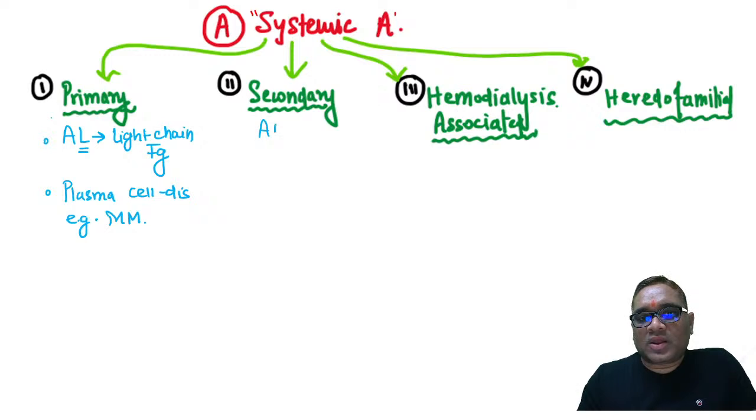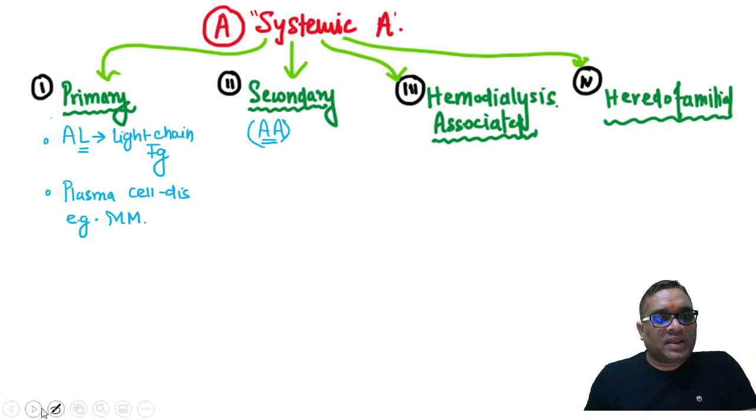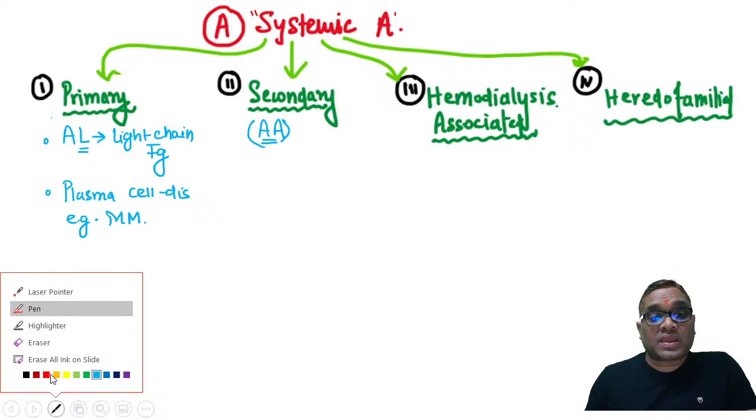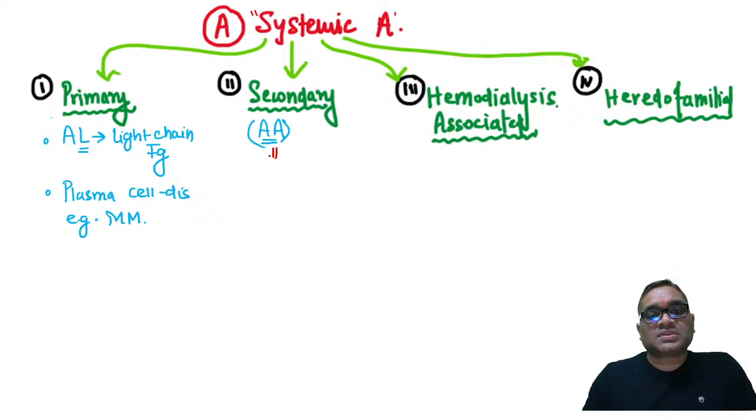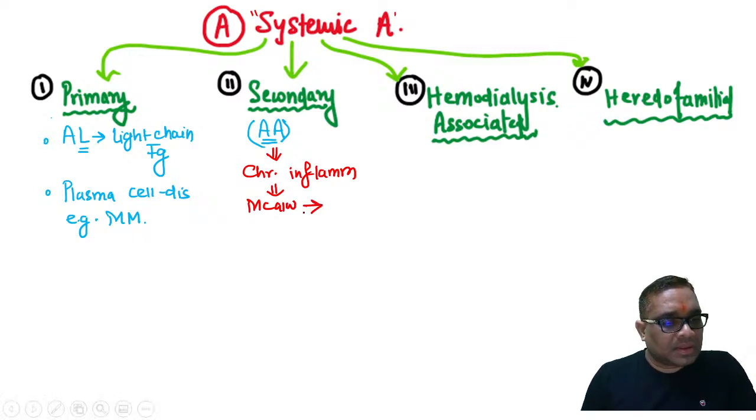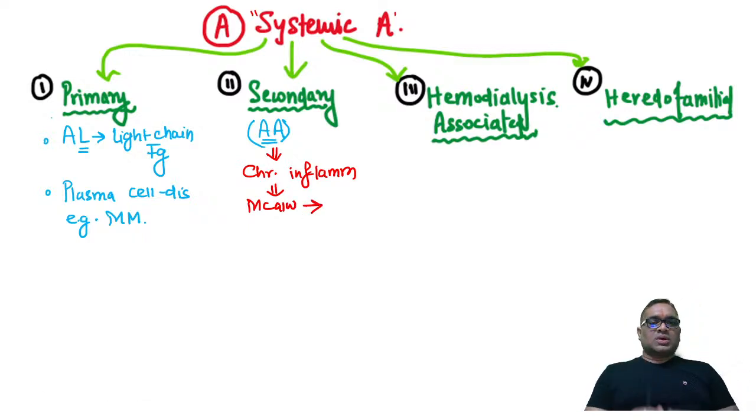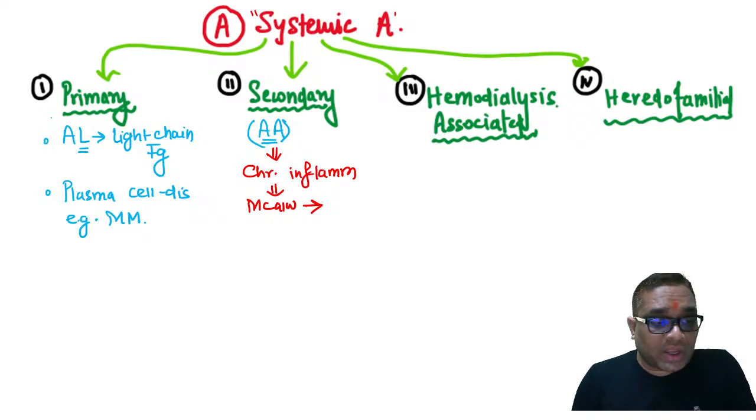When you are seeing amyloid associated protein, this is called secondary amyloidosis, right? And secondary amyloidosis, you have to be very careful because this is a dangerous question. Secondary amyloidosis is seen in chronic inflammation. Can you tell me which chronic inflammation is most commonly associated with secondary amyloidosis? That was the question. Which chronic inflammation? TB or bronchiectasis or rheumatoid arthritis or osteomyelitis?